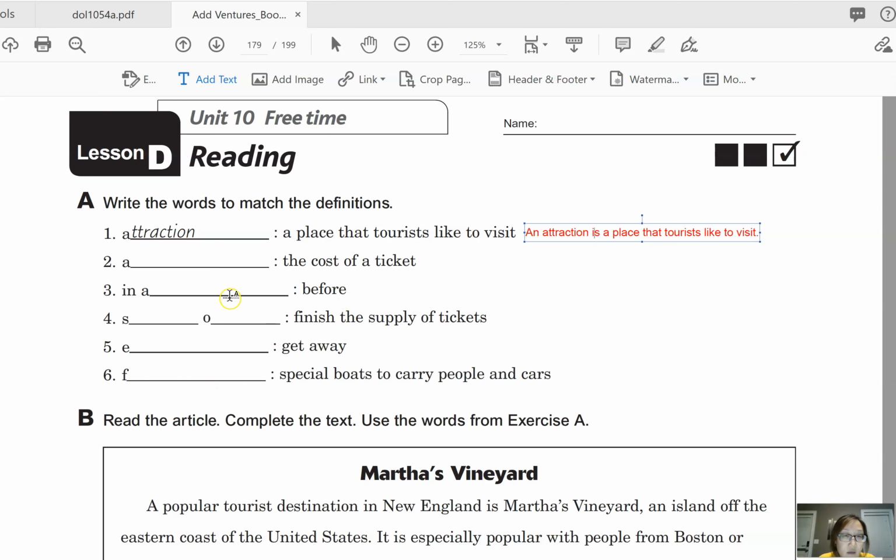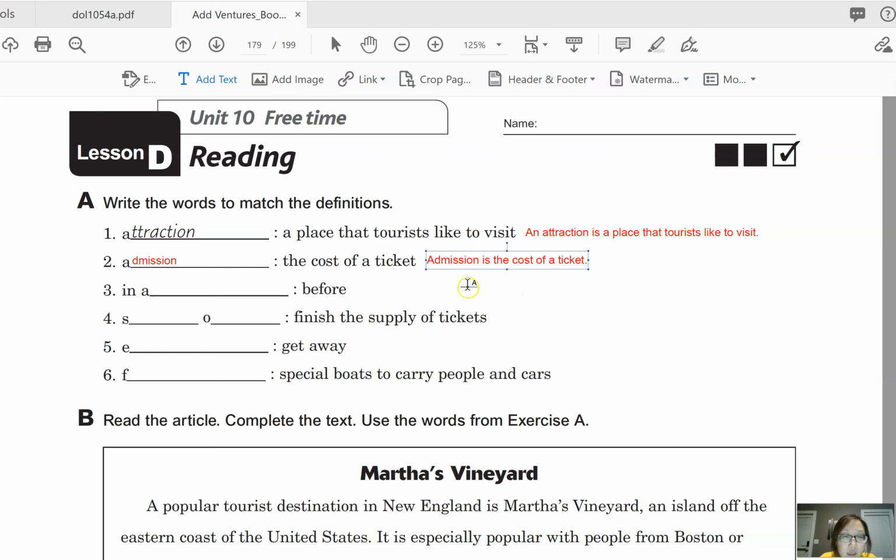Okay, so let's look at number 2. The answer is admission. So I'm going to put that closer to the A. For the definition sentence, we can say admission is the cost of a ticket.